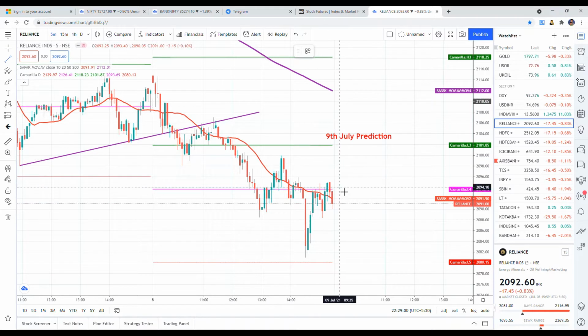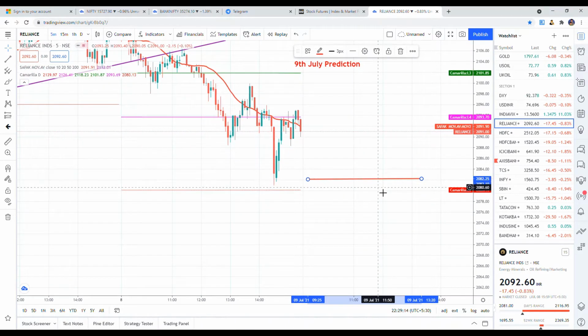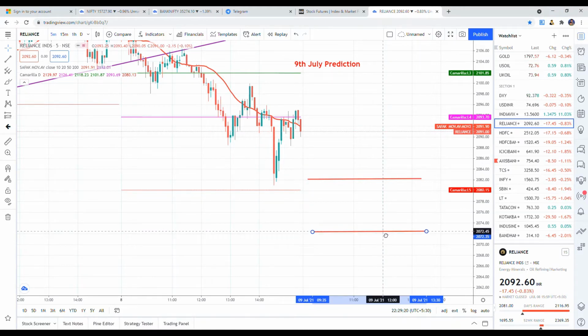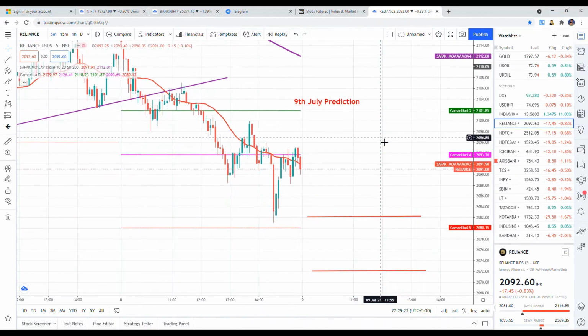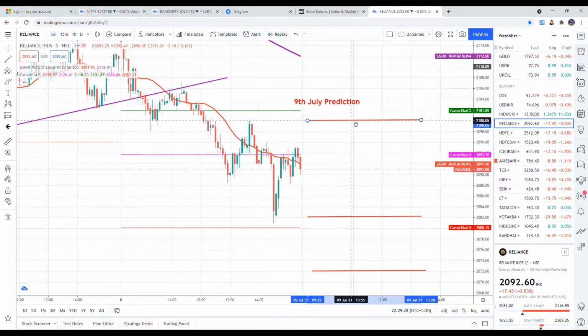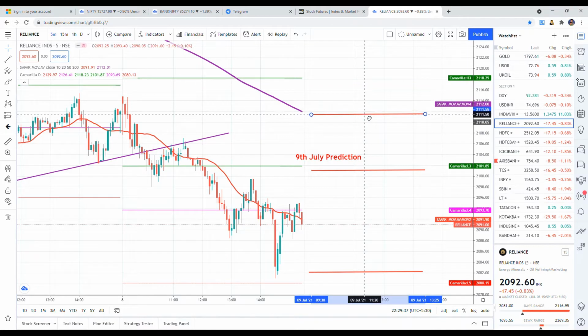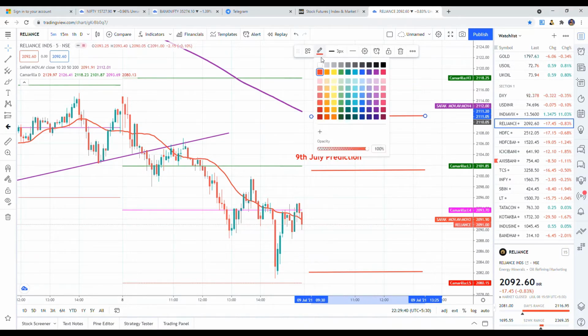Camarilla pivots. The L3 is 2082. Okay, this is our L3. I can make it like a support zone, and your L4 will be 2072. Okay, somewhere here, and your H3 is 2101, and your H4 is 2111. Okay, somewhere here.